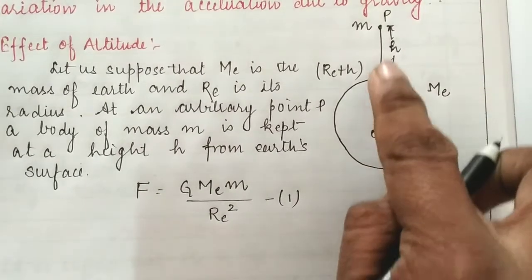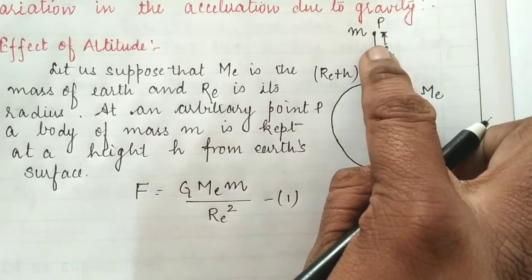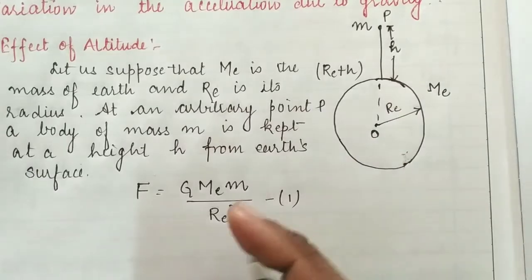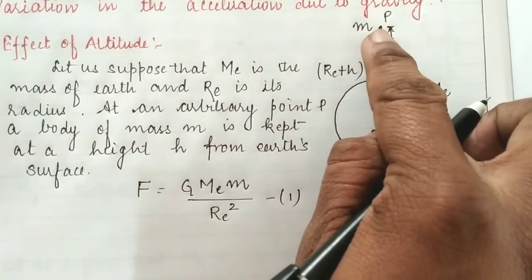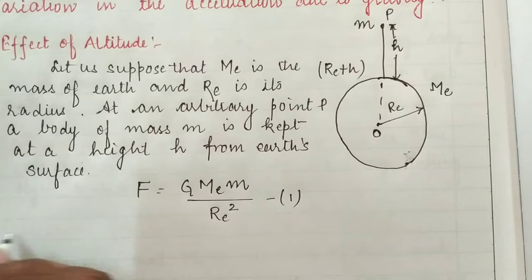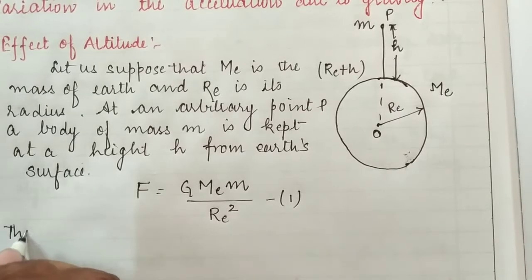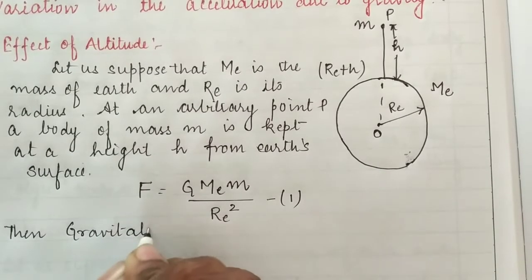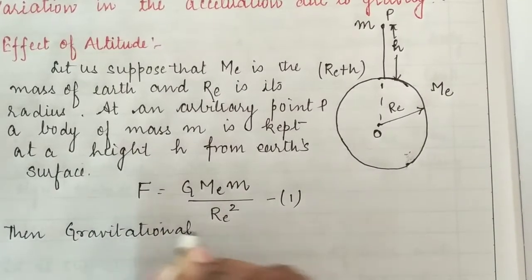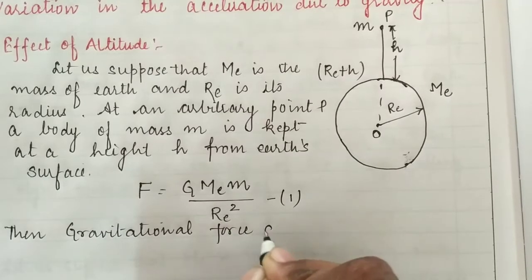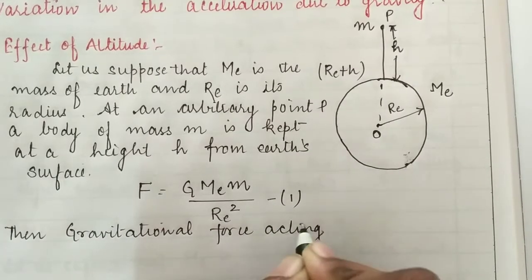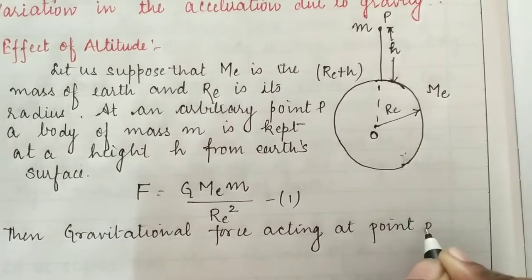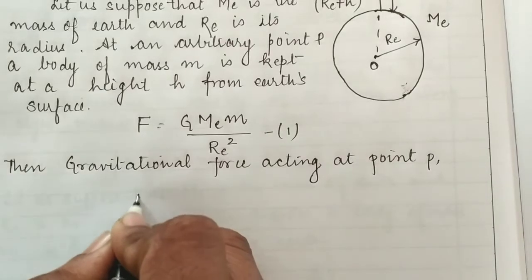As the body is kept at a point P which is arbitrary, whose distance from the origin is RE plus h, the gravitational force acting at point P can be given by F dash.